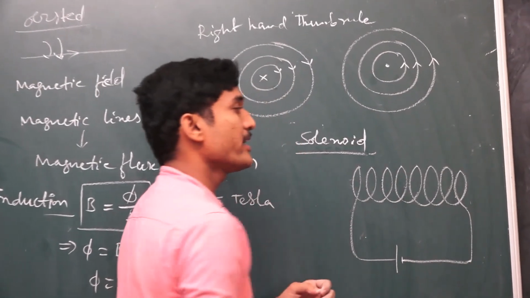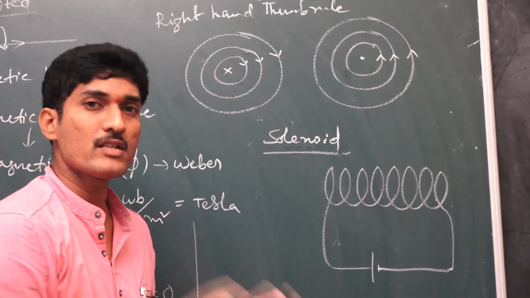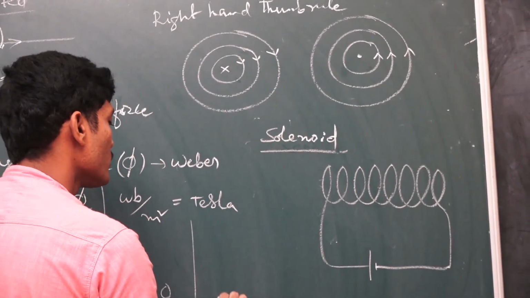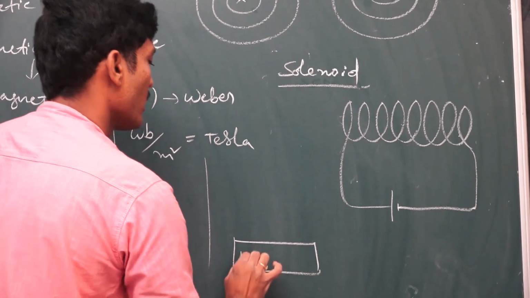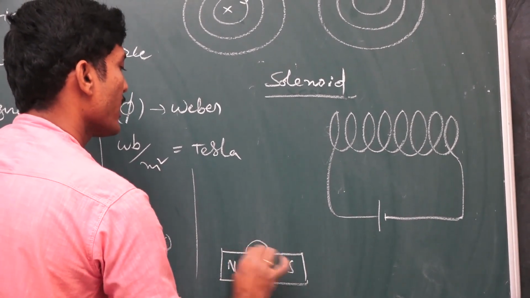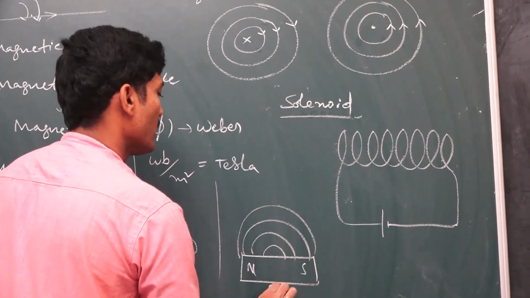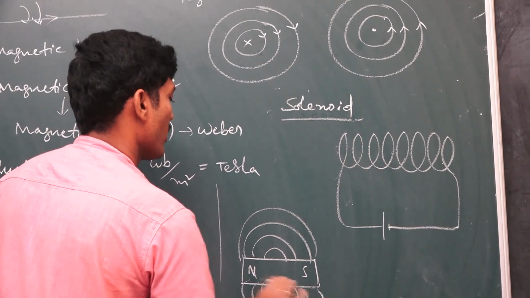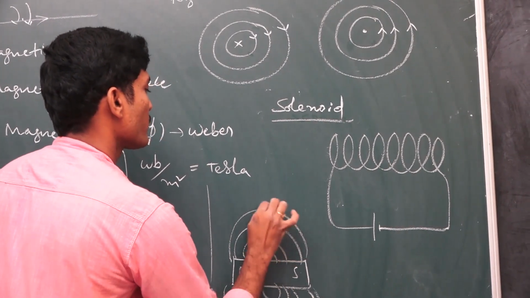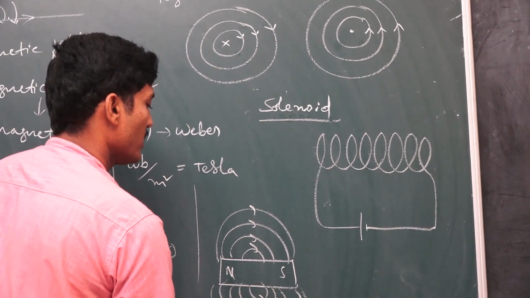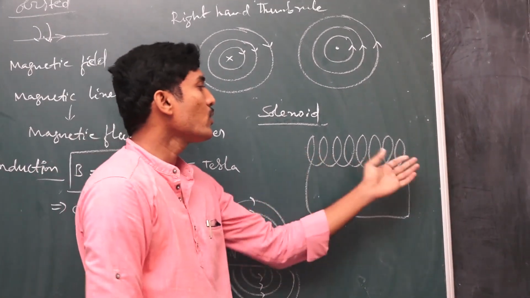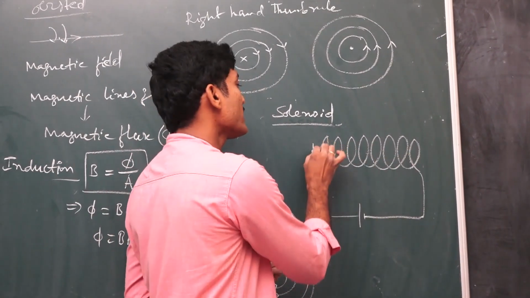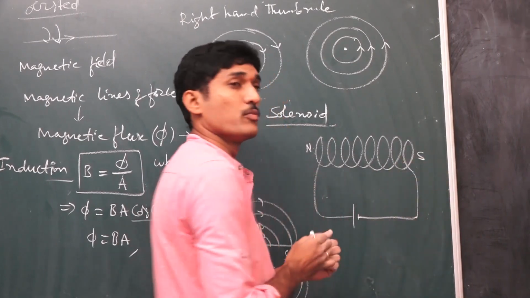How does the bar magnet have north and south poles, and the direction of magnetic field is from north to south outside the bar magnet? In the same way, the two ends of the solenoid act as a north pole and a south pole.